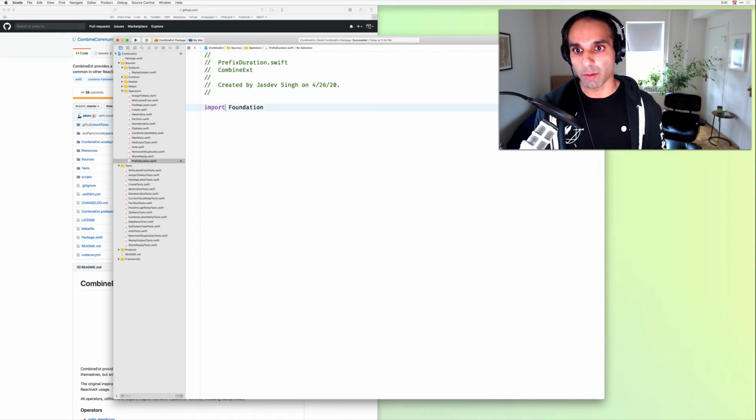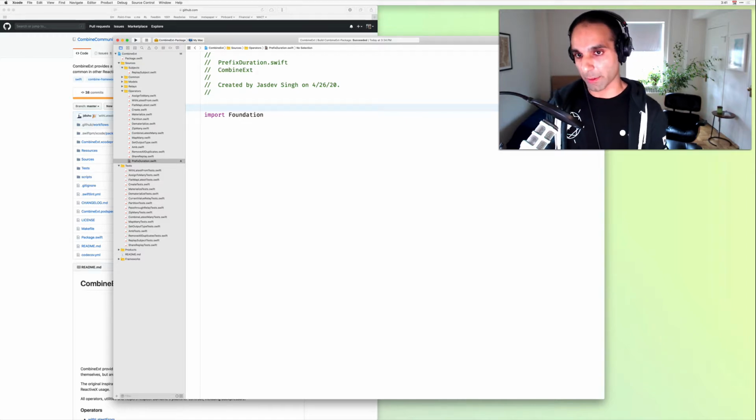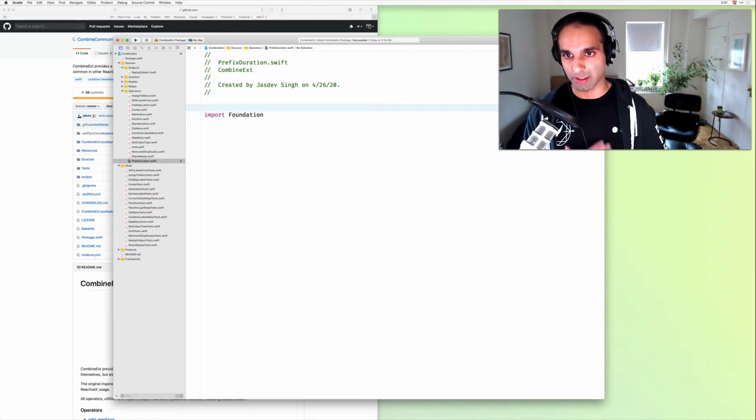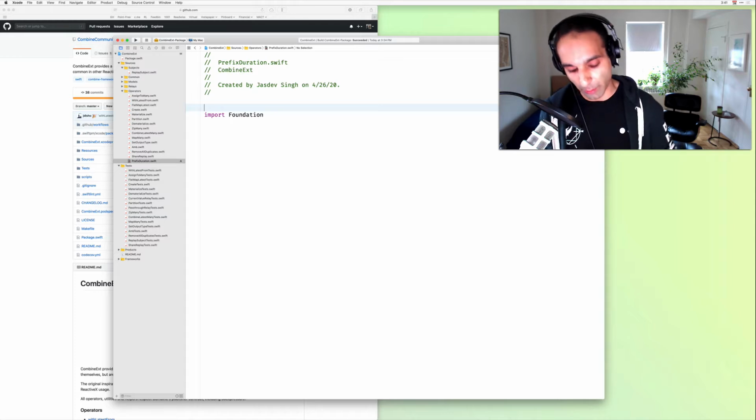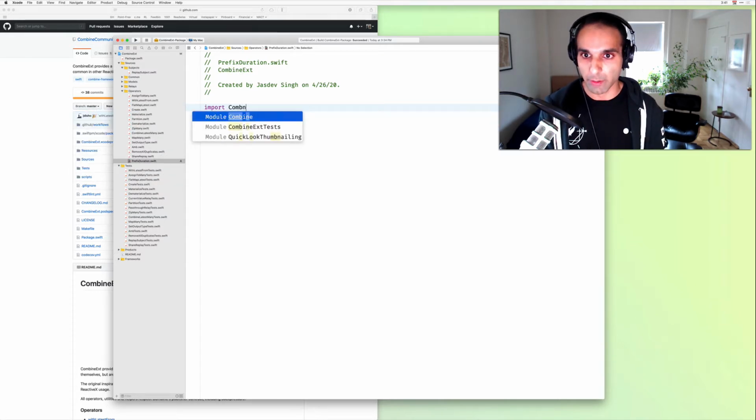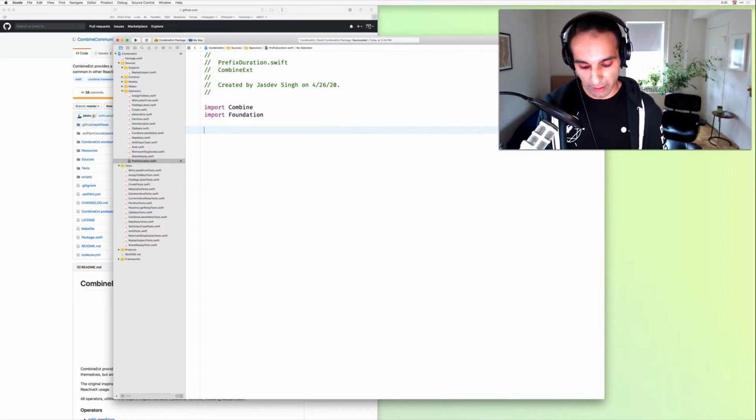Cool. And then we will need to import Foundation, because eventually, underneath the hood, we're going to need to lean on a timer. And that timer type is in Foundation, so we can't just solely import Combine. We'll import Combine as well, because we'll be leaning on some existing operators.